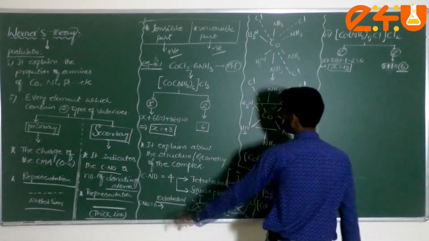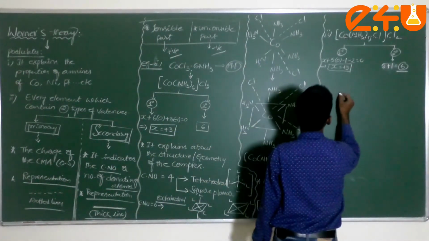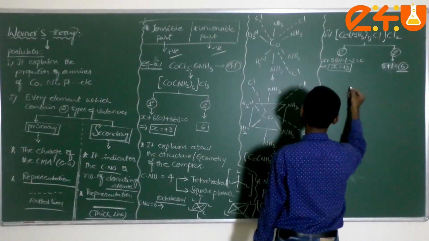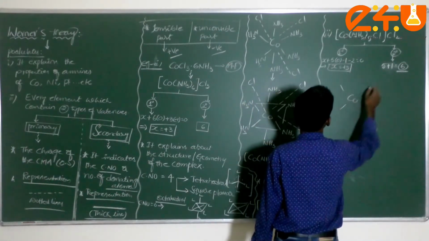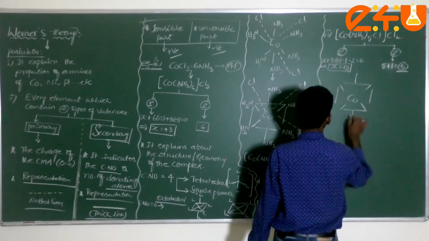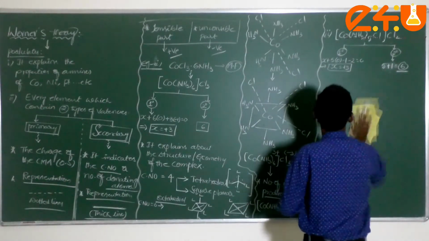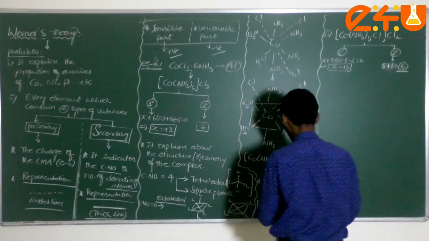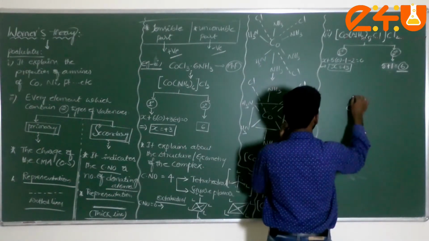Am I correct? Next, I take the structure. If you take it like this, I am taking Co. First of all we have to take the structure, and then we can draw this one, because we need to understand the way all the ligands are attached.